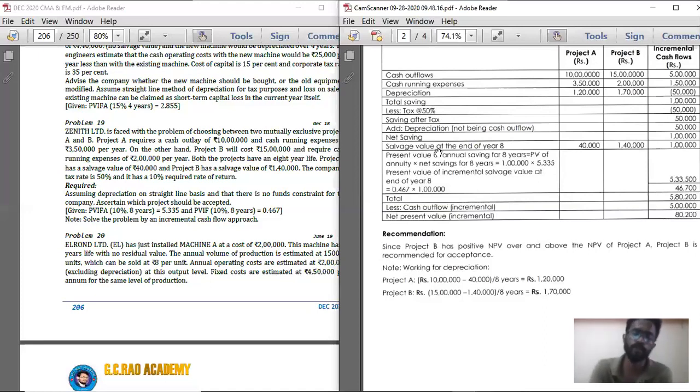Then do the same for cash inflow: present value of cash inflow for project A and project B, total, compare, and take out the incremental cash inflow. Incremental cash inflow minus incremental cash outflow gives the incremental NPV. If your incremental NPV is positive, accept project B. If your incremental NPV is negative, accept project A.